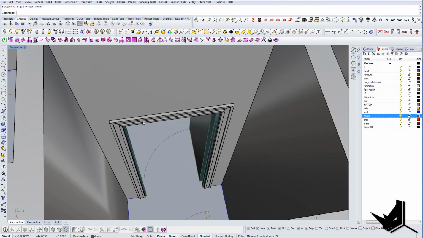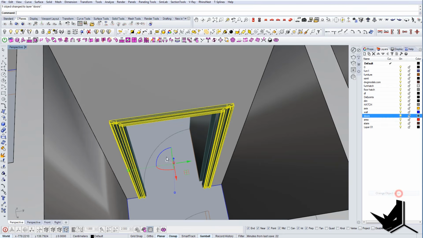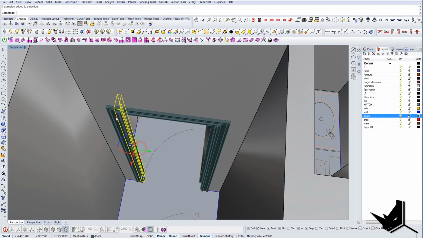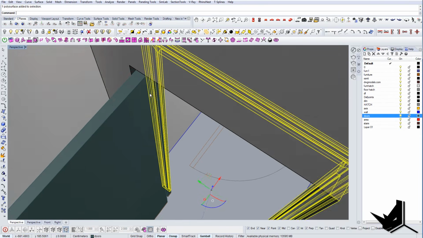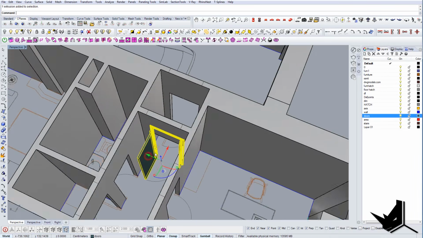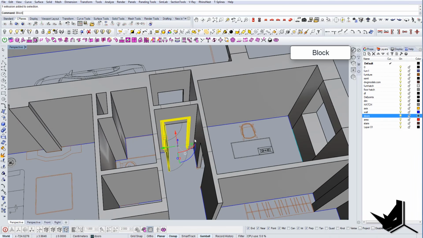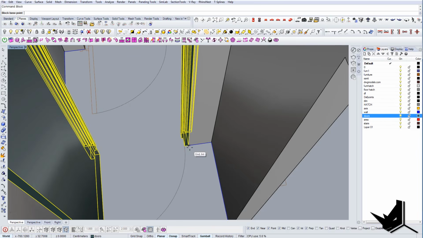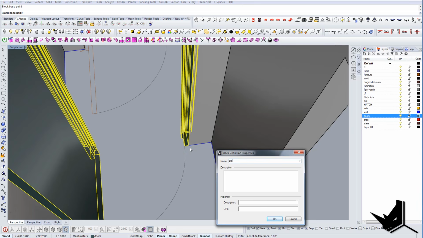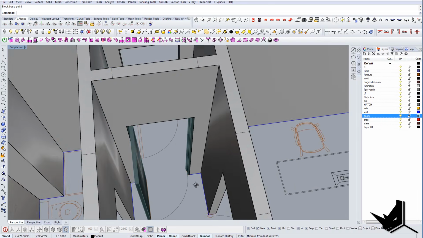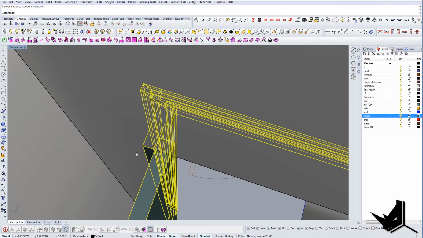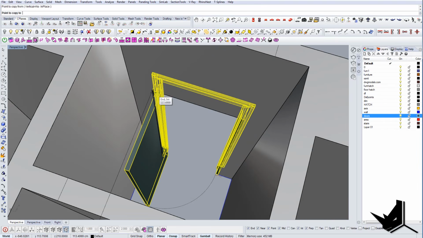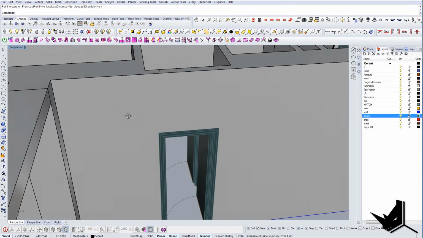You can even do this one here. Another cool thing you can do now is create a block from this. So let's type block. I'm going to click there and say door 1, and now I'll just copy this because I know that it will be the same distance here and here. So there you go.